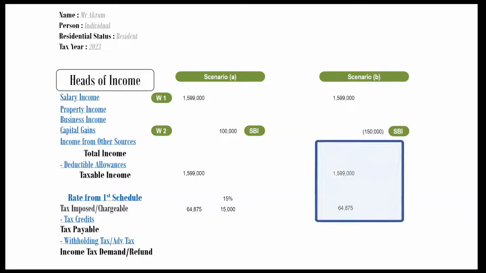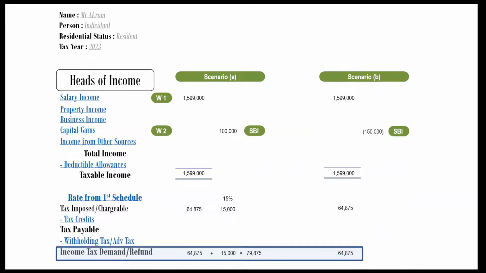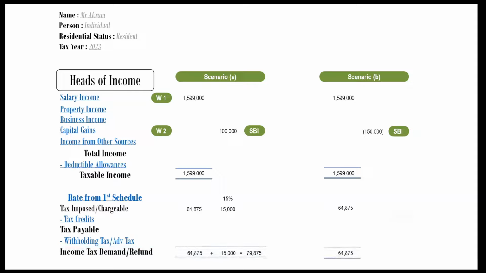Find out tax demand under both scenarios. Rupees 79,875 under scenario A and rupees 64,875 under scenario B. Congratulations! You did it! Your answer is complete now.